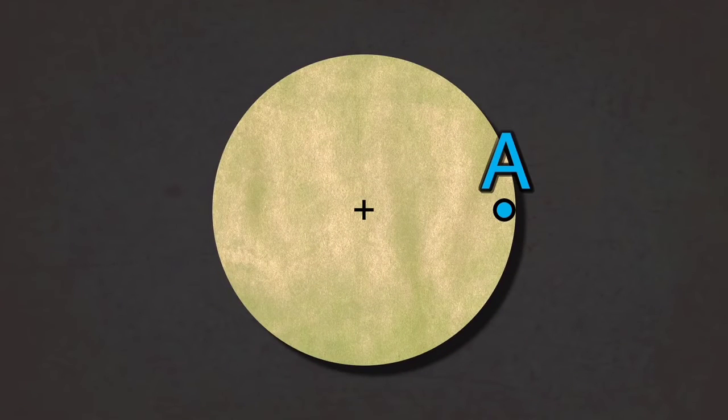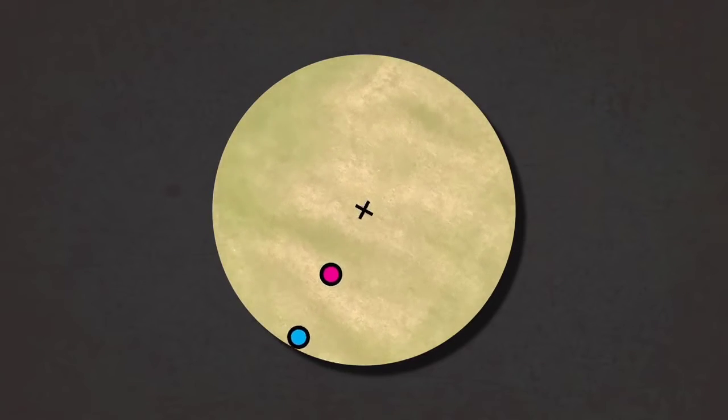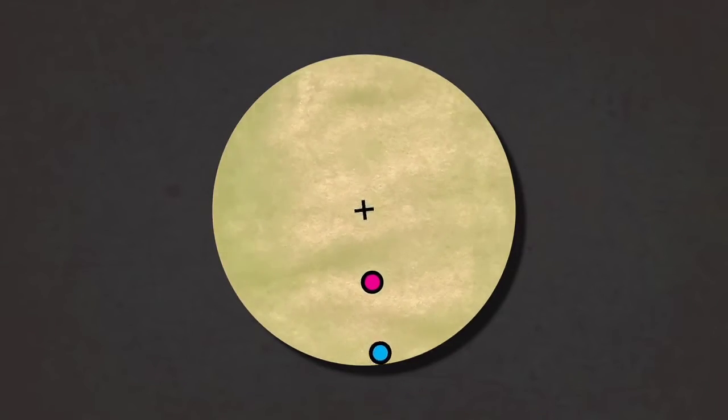Picture a circle. Here's its center, here's point A, and here's point B. Point A is twice the distance from the center of the circle than point B. Oh yeah, and it spins from its center. In 2 seconds, both points do one full revolution.